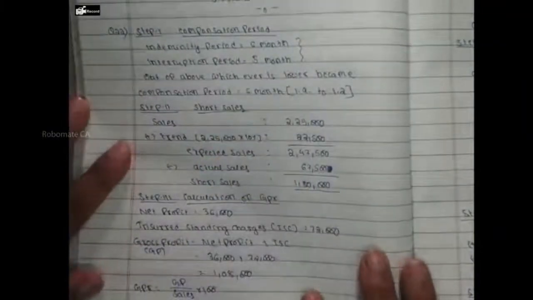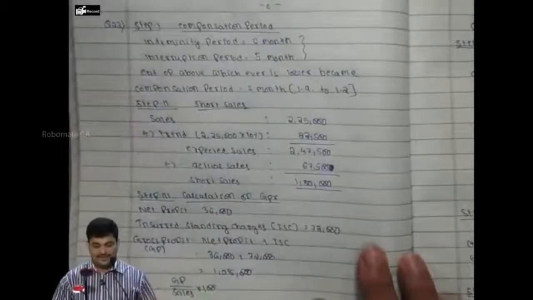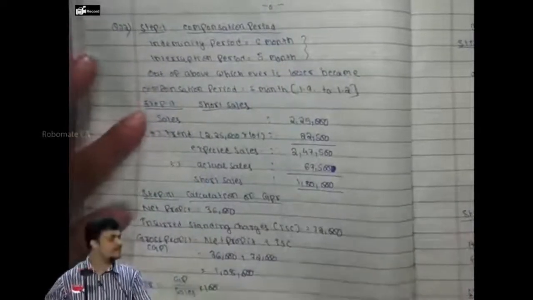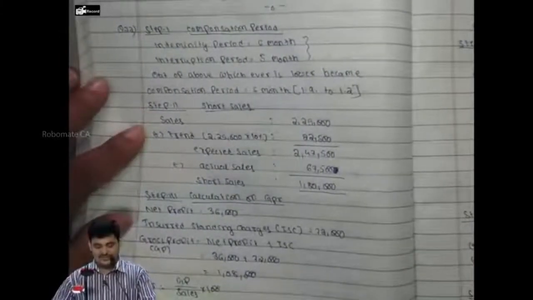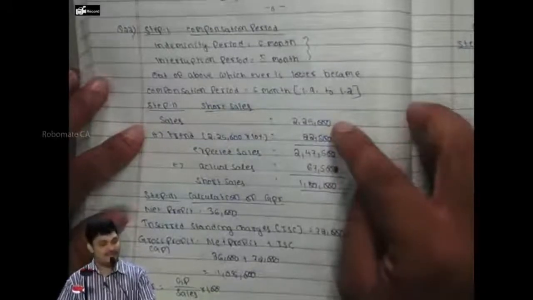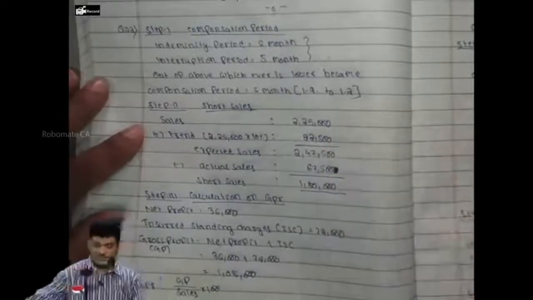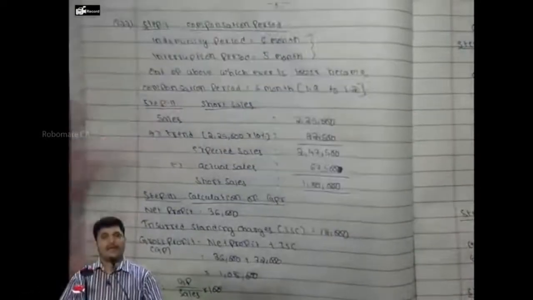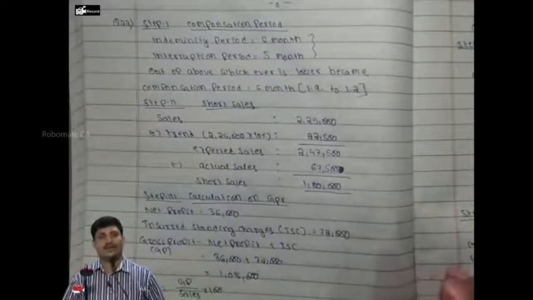Compensation period is 1st September to 1st February. Date and year are not mentioned. Yes, sir. Short sales. Standard sales given is 2,25,000. Trend is given at 10%, thereby it is 2,47,500. Actual sales are 67,500, thereby short sales are 1,80,000.